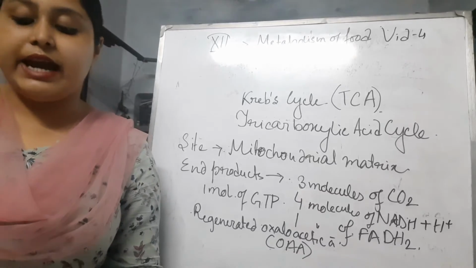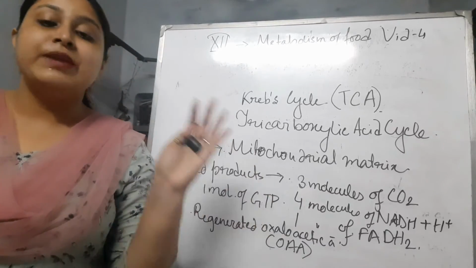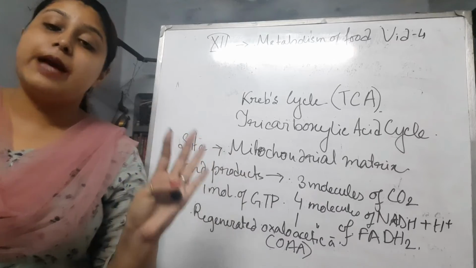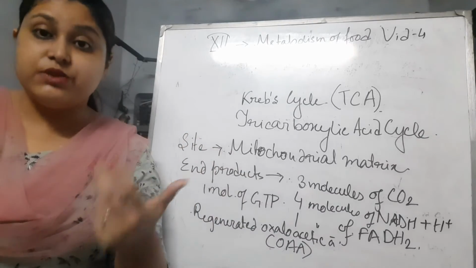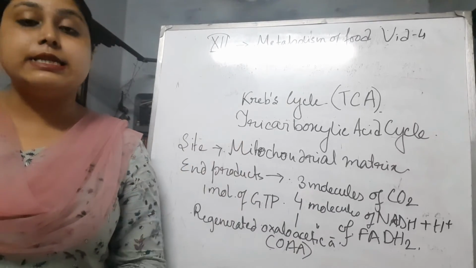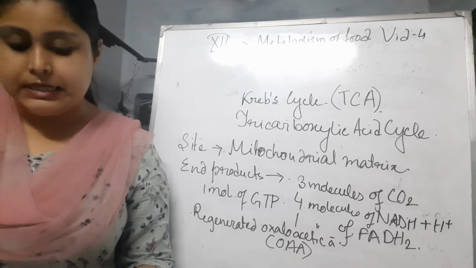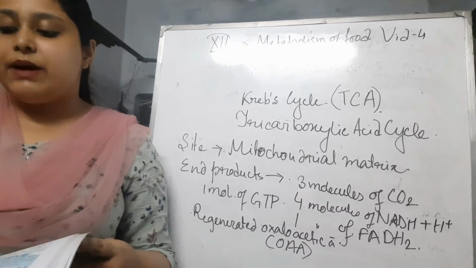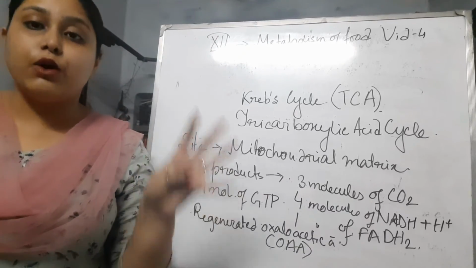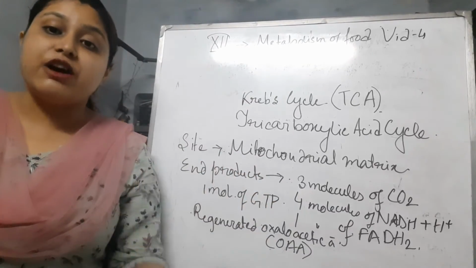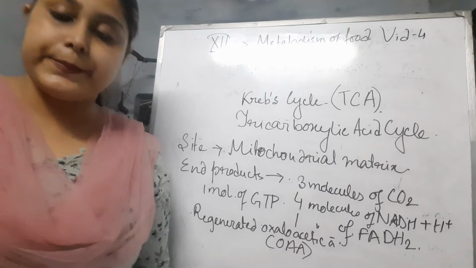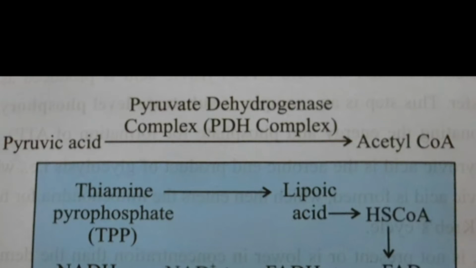Without this pathway, energy production is not possible. From the carbohydrate type of food, the energy that we produce in our body is produced only by this TCA cycle. The reactions we are going to discuss now. First we will go with this pathway and check what functions are happening here. We are going to learn about the Krebs cycle in detail.